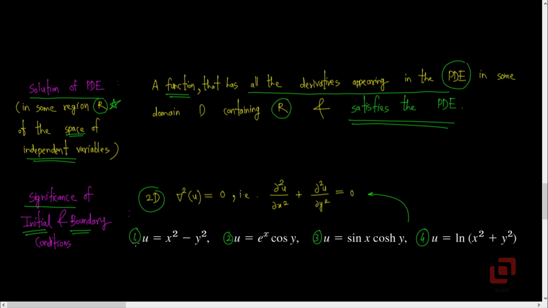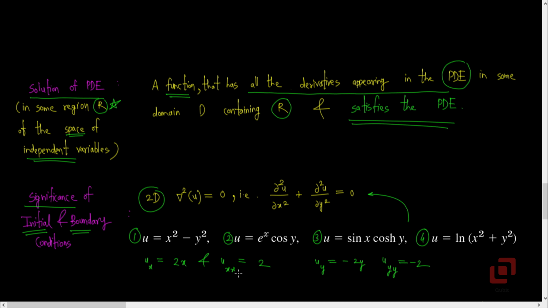Let us do it for the first case, where u is x squared minus y squared. So ∂u/∂x is 2x, and ∂²u/∂x² will be 2. As y squared has a negative sign, uy will be minus 2y, and the second derivative will be minus 2.